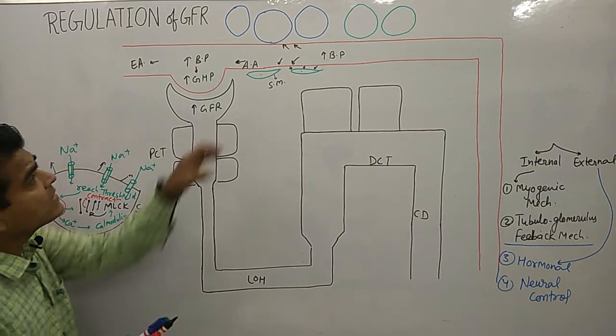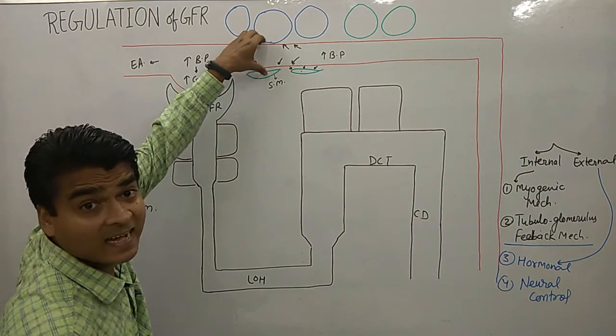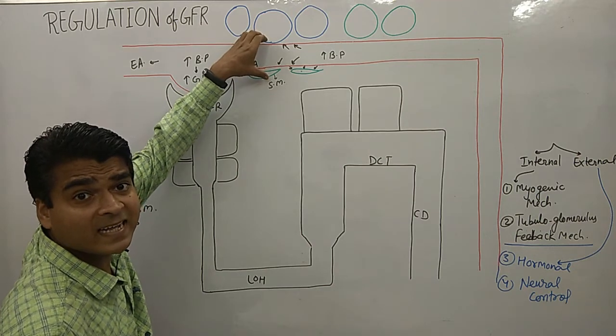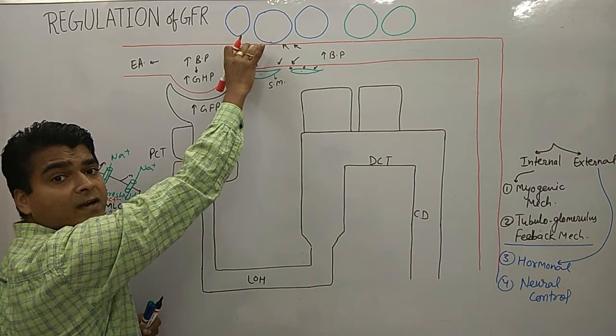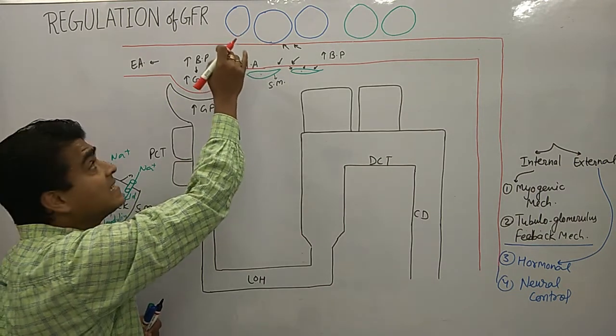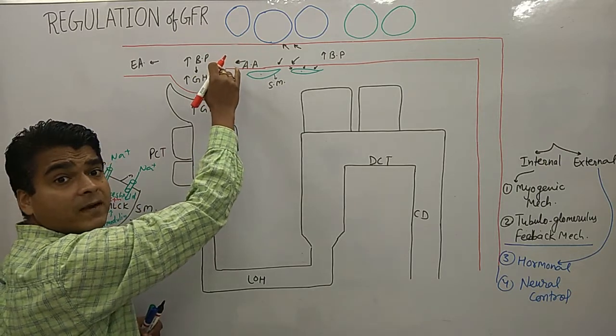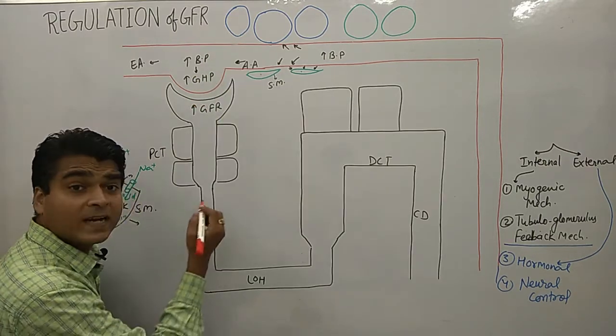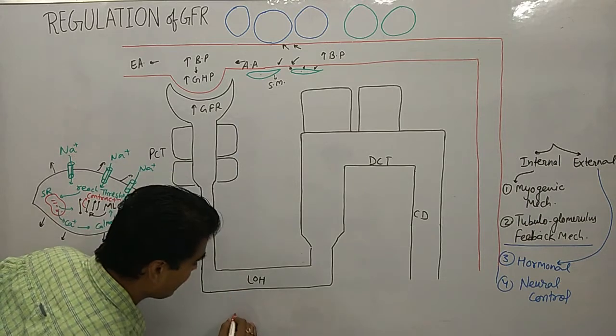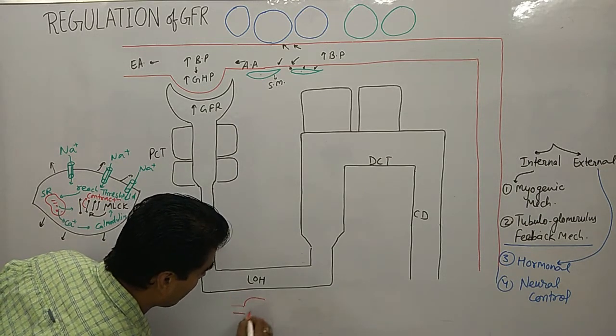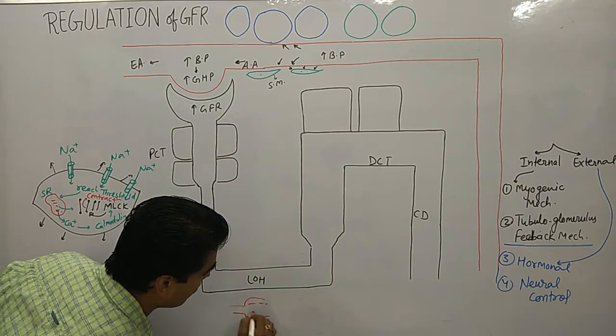Now this smooth muscle is contracting in this area. And due to contraction, what happened? There is a decrease in the blood flow. Okay, now just look at this. What is the earlier condition? In the earlier condition, what happened? There was a high amount of blood flow.